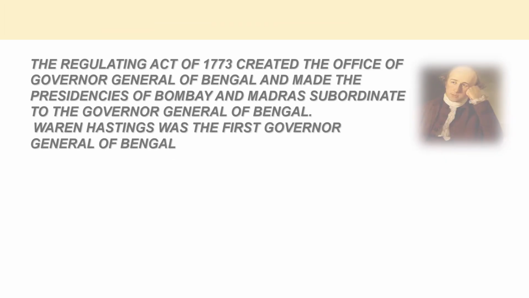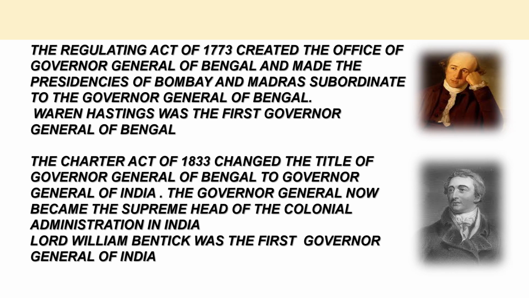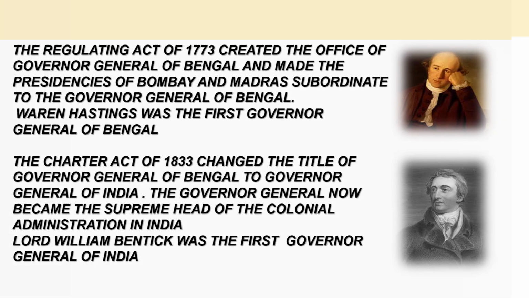The Regulating Act of 1773 created the office of Governor General of Bengal and made the presidencies of Bombay and Madras subordinate to the Governor General of Bengal. Warren Hastings was the first Governor General of Bengal. The Charter Act of 1833 changed the title of Governor General of Bengal to Governor General of India. The Governor General now became the supreme head of the colonial administration in India. Lord William Bentinck was the first Governor General of India.